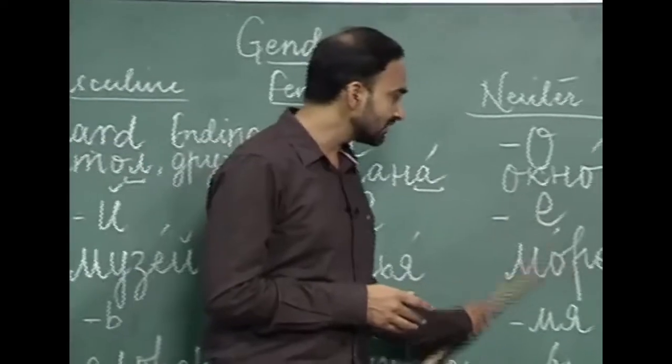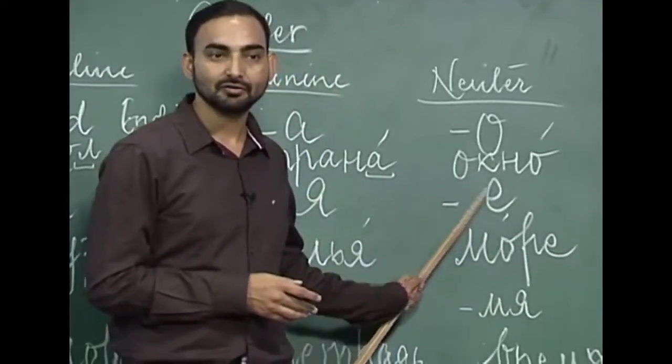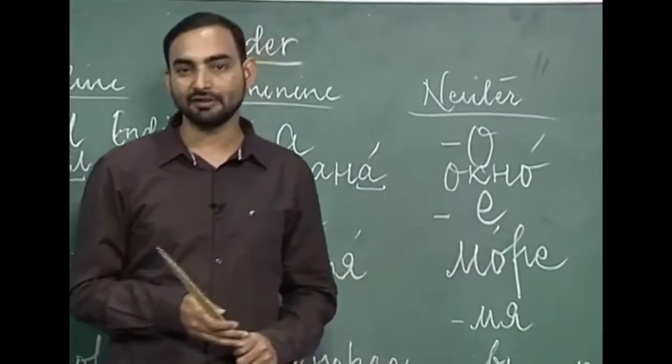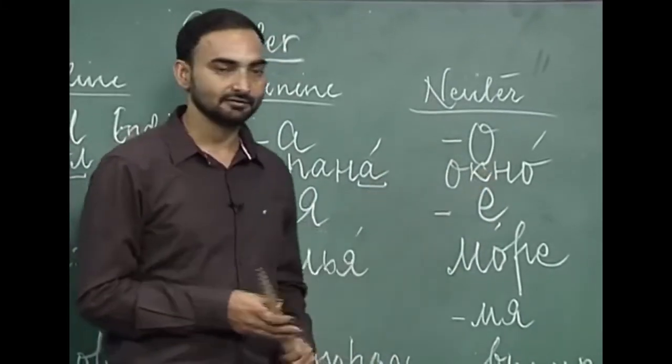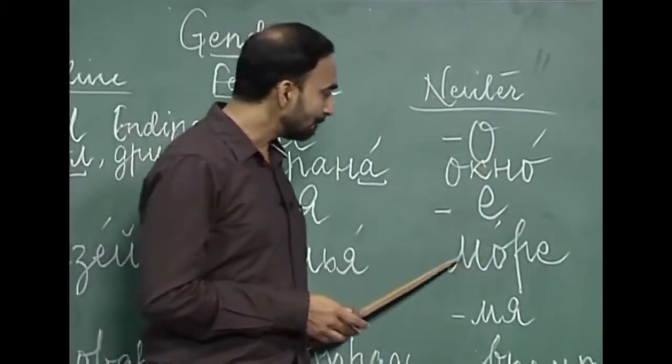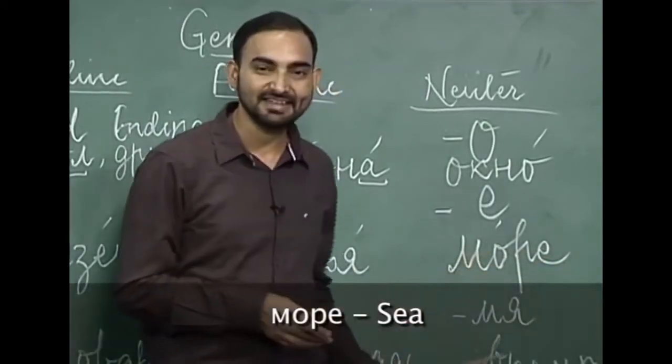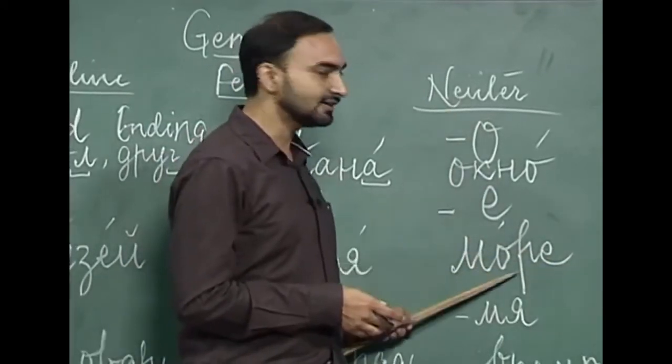The next one is soft vowel ye. If you find a noun with the soft vowel ye, the noun will be of neuter gender. Like we have ma, o, ra and ye, more. More is sea. So, this is a neuter gender noun.